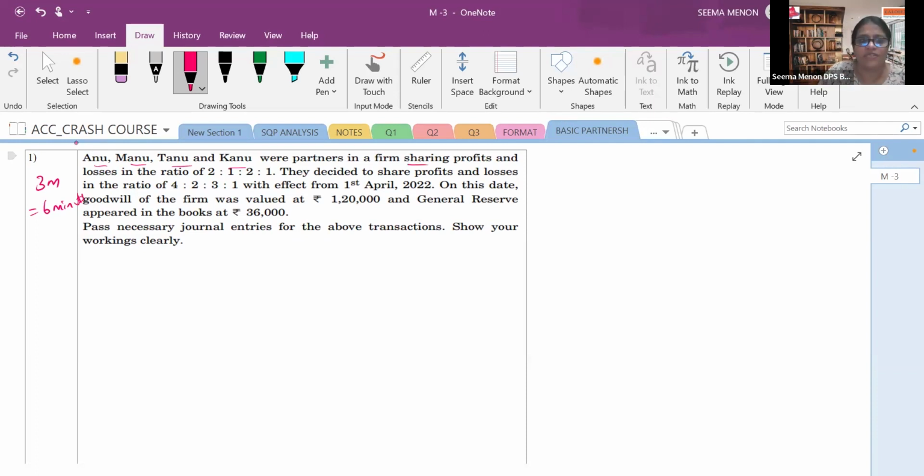The partners in a firm sharing profits and losses in the ratio of 2:1:2:1 decided to share profit and loss in a new profit sharing ratio of 4:2:3:1. Old changed into new. On this date, the goodwill of the firm was valued at 1,20,000 and general reserve appeared as 36,000. The question is: pass the necessary journal entries for the above transaction. Show your workings clearly. Now look, we need to prepare the journal entry.